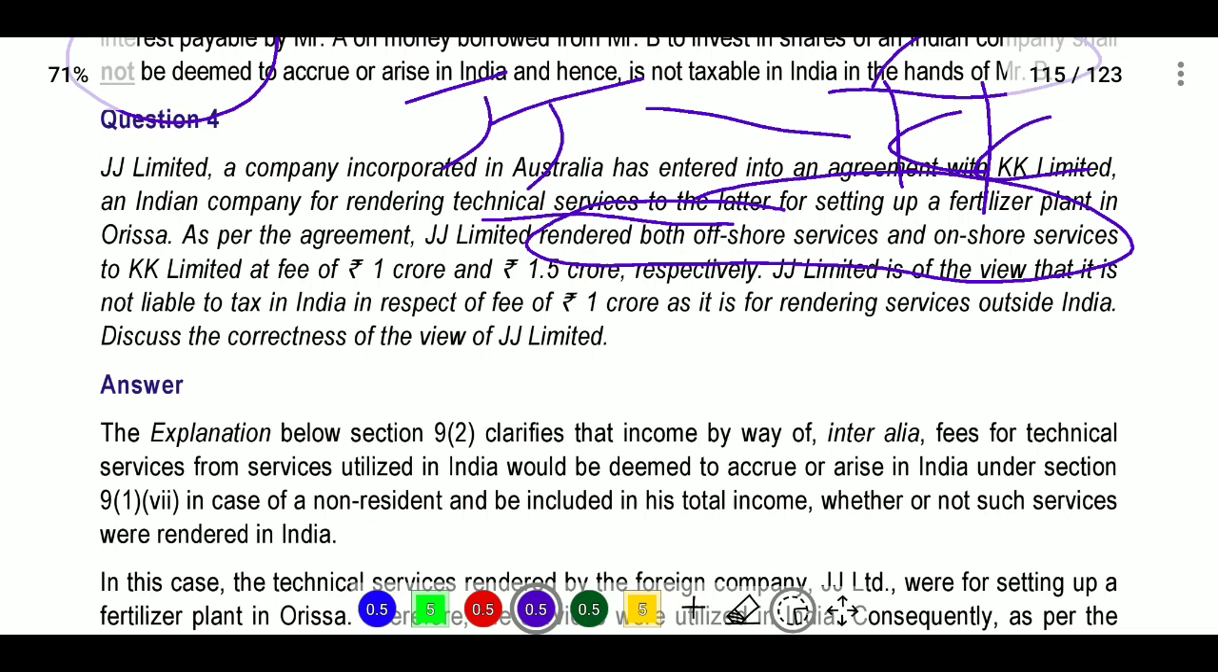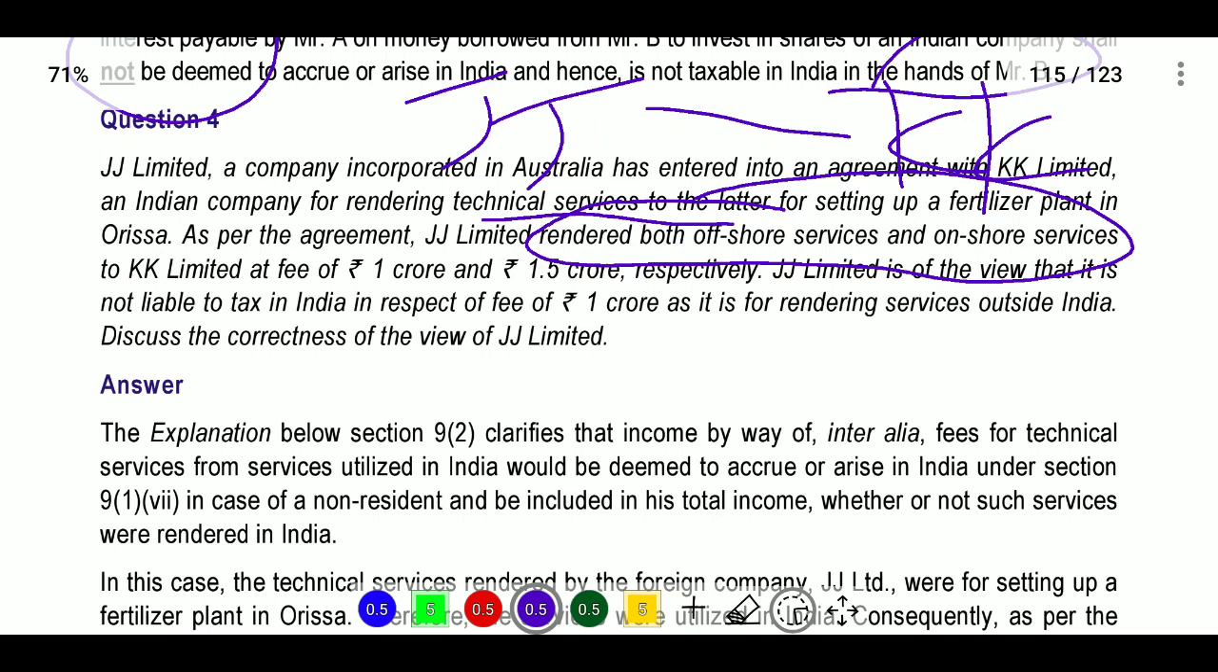JJ Limited is of the view that it is not liable to tax in India in respect of the fee of 1 crore as it is rendered outside India. Discuss the correctness of the view of JJ Limited. So he is paying 1 crore and 1.5 crores. Totally he is paying 2.5 crores, that is for both offshore and onshore.